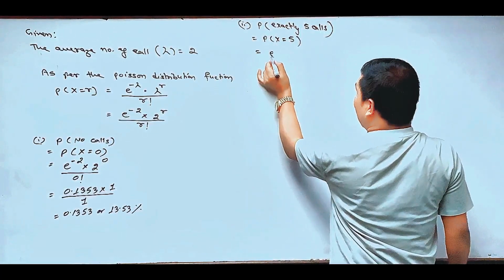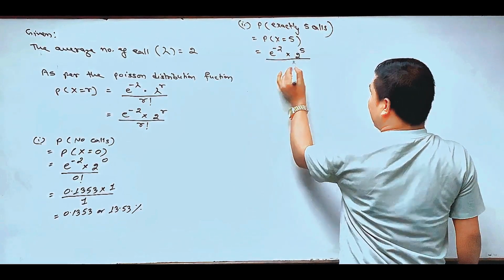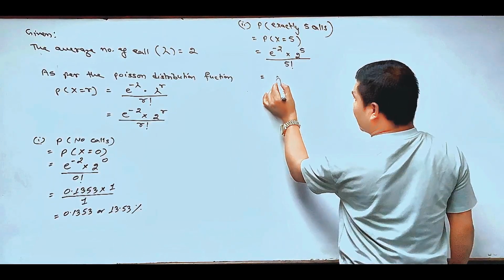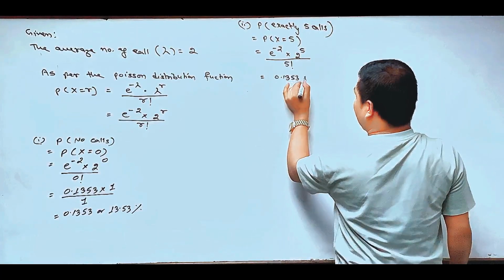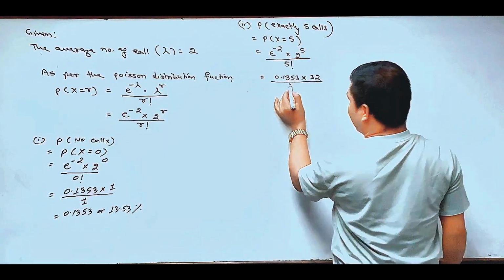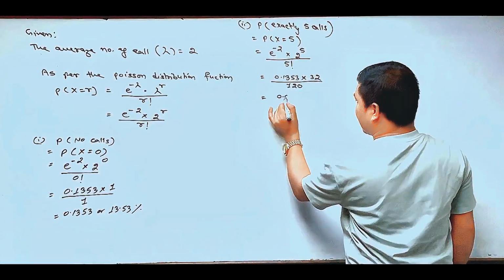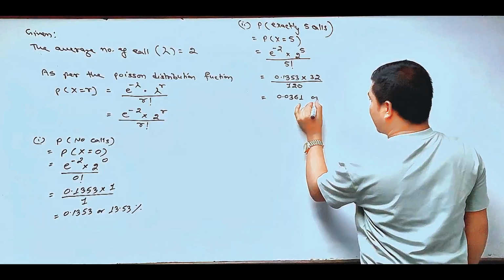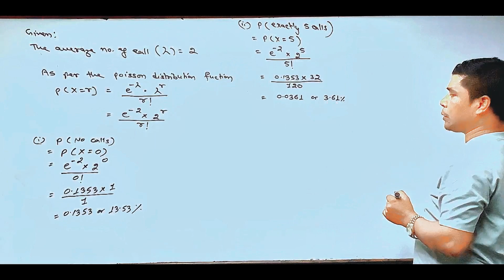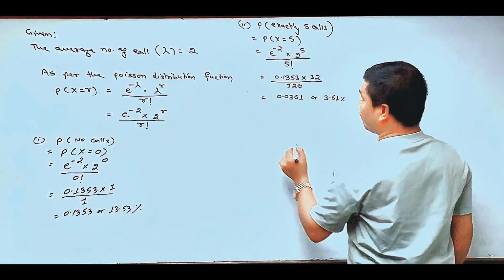So e to the power minus 2 multiplied by 2 to the power 5, divided by 5 factorial. E to the power minus 2 means 0.1353, multiplied by 2 to the power 5, which is 32, and 5 factorial means 120. The result is 0.0361 or 3.61%. It means there is a chance of 3.61% of the manager getting exactly 5 calls during the first hour of his time. And the third question is